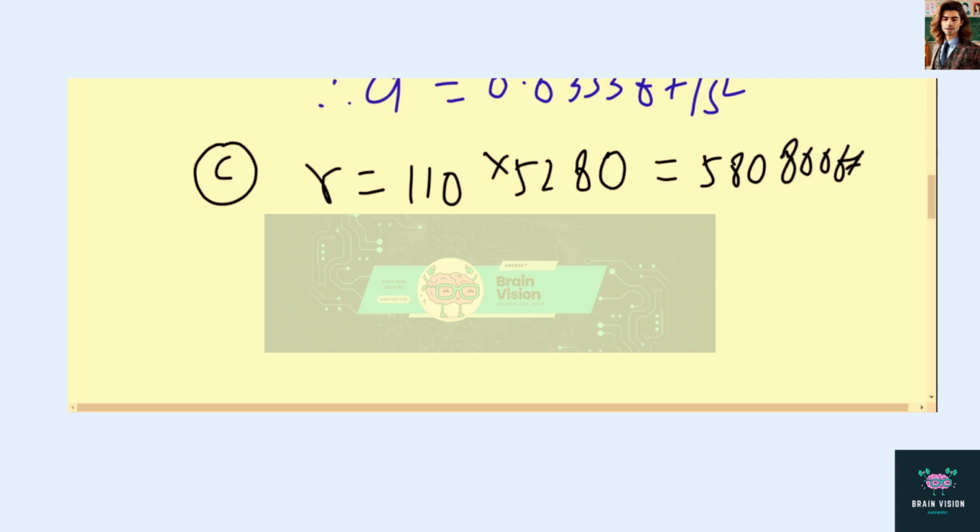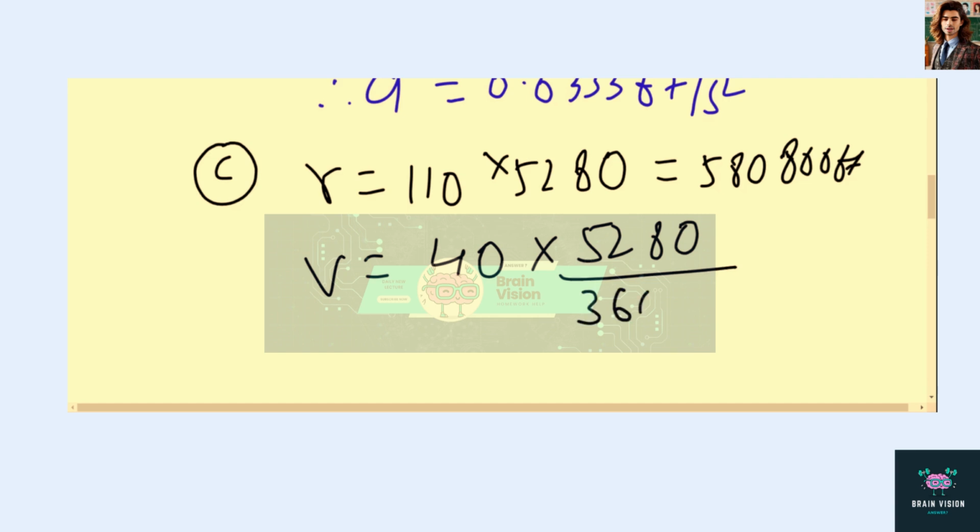And velocity v is given, which equals 40 miles per hour. So we convert miles per hour into feet per second: multiply by 5280 to convert into feet, and divide by 3600 to convert into seconds.